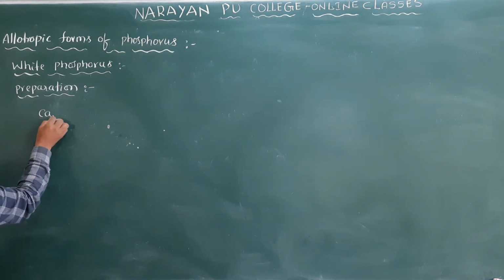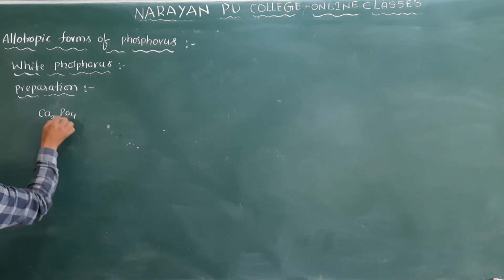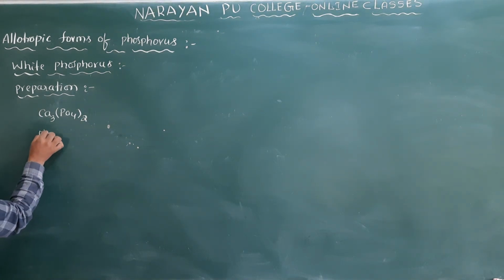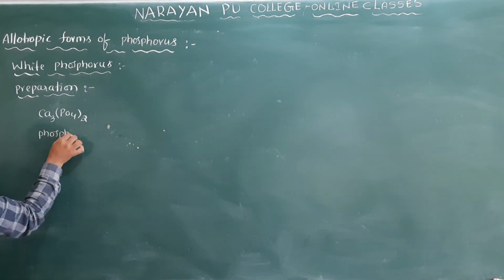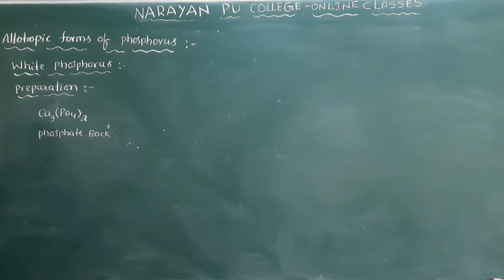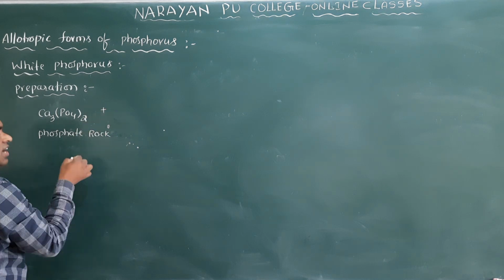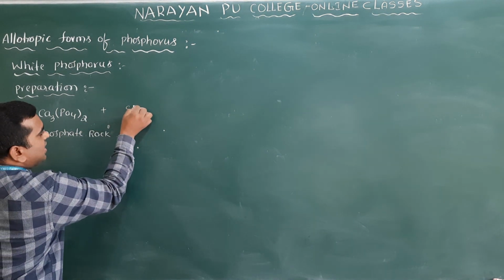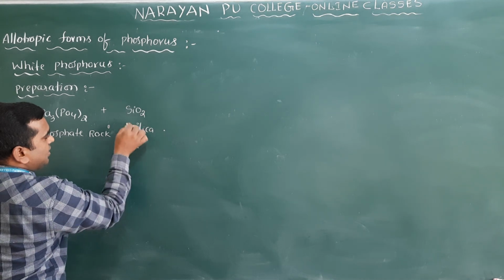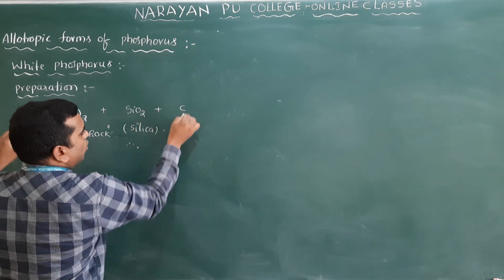What is the formula of phosphate rock? Ca3(PO4)2. This is the phosphate rock. Phosphate rock is treated with silica. Silica means SiO2. Silica plus coke.